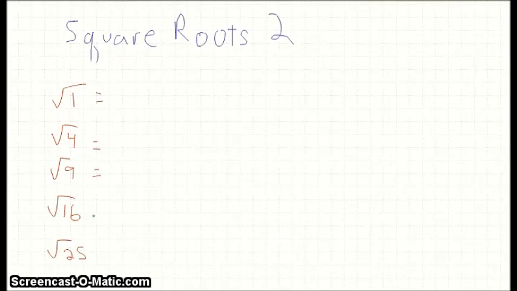So hopefully you know all these first ones. Square root of 1 would be 1, because 1 times 1 is 1. Square root of 4 would be 2. Square root of 9 is 3. Square root of 16 is 4. Square root of 25 is 5. So we'll keep going. Square root of 36 is 6.